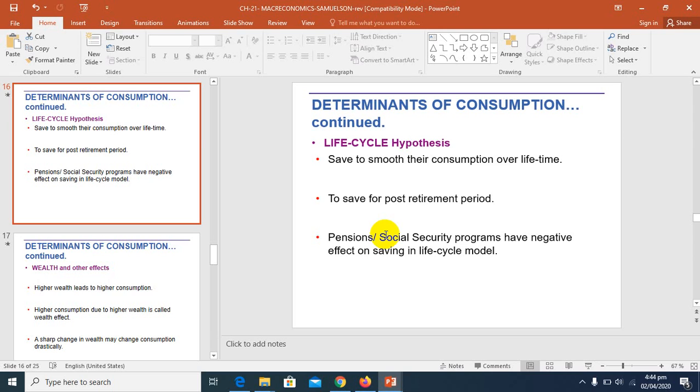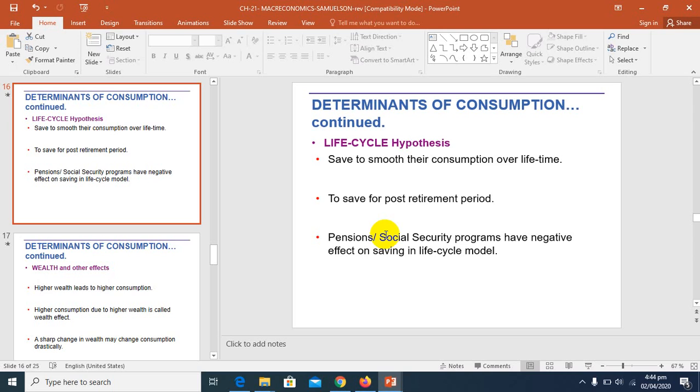One important objective of the life cycle hypothesis is that a person wants to have an adequate retirement income. Hence people tend to save while working so as to build up a nest egg for retirement and then spend out of their accumulated saving in their twilight years.